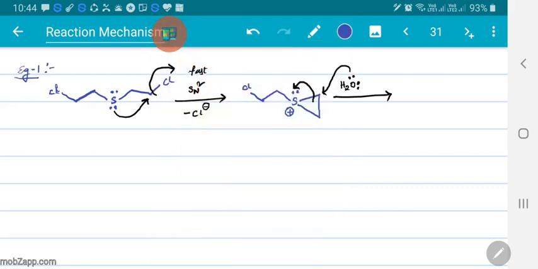This leads to formation of this product. So you will get a lone pair here, and of course H plus will be lost, giving some alcohol system here.